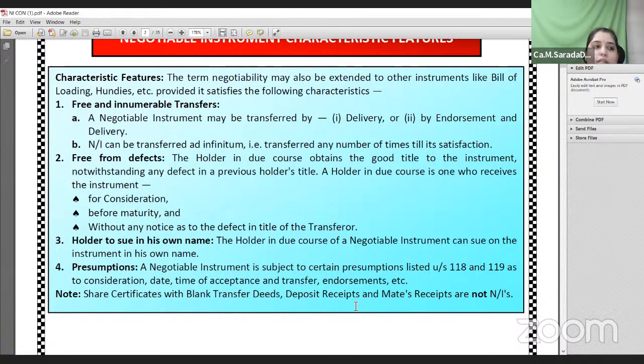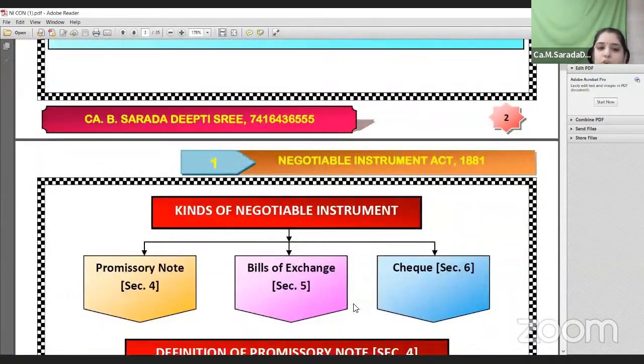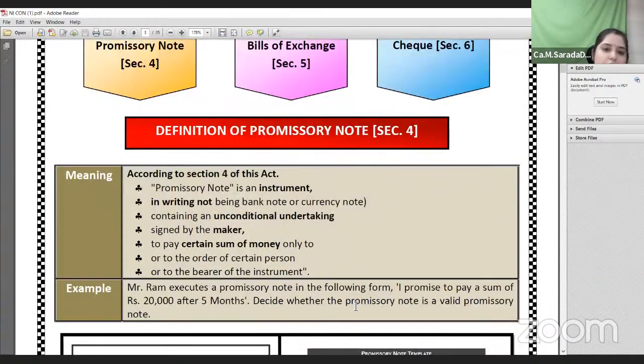Among the three instruments, promissory note, bill of exchange, and check, the bill of exchange and promissory note are stamped instruments, where stamp duty is applicable. But in the case of a check, we cannot attach any stamp to it, so it is not a stamped instrument. We discussed in the last class the parties to a promissory note, bill of exchange, and check. All three instruments should mandatorily be in writing. Writing is compulsory; they can't be oral.